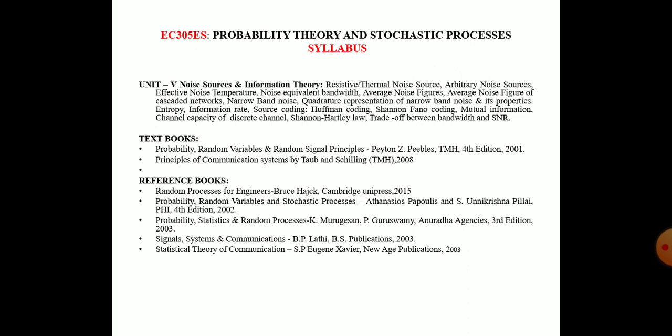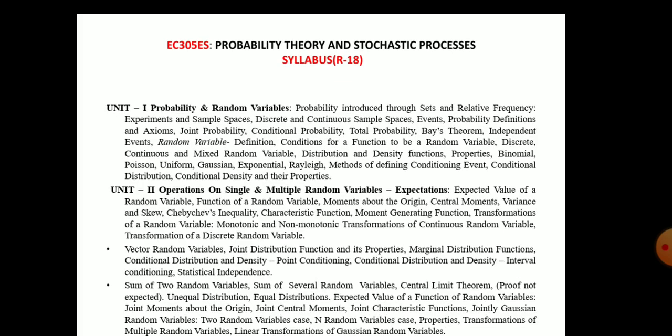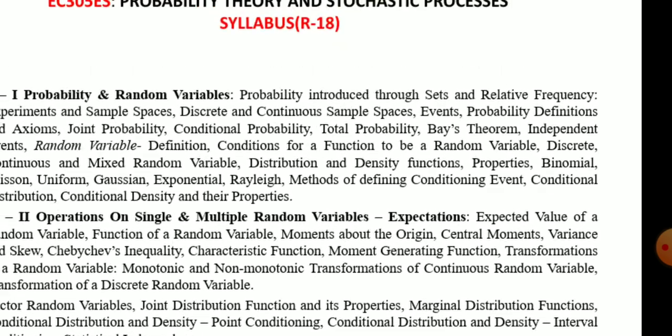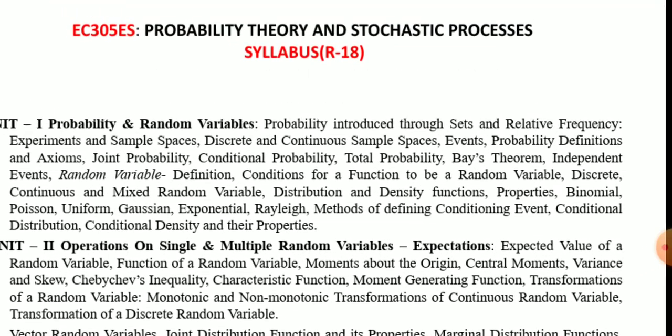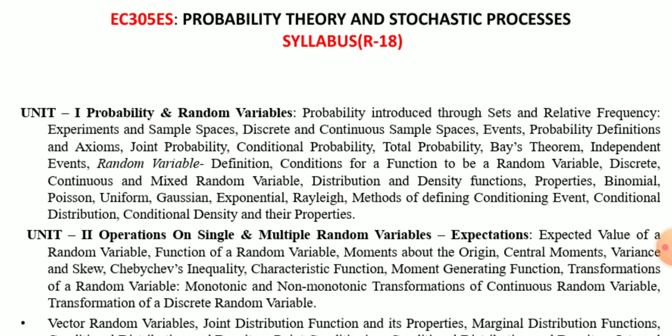Coming to the first unit, you see here the first unit is like this. The first unit is divided into 2 parts, probability and random variables. In this section, I am going to give you the probability concept, the entire probability concept. That means probability introduced through sets and relative frequency.